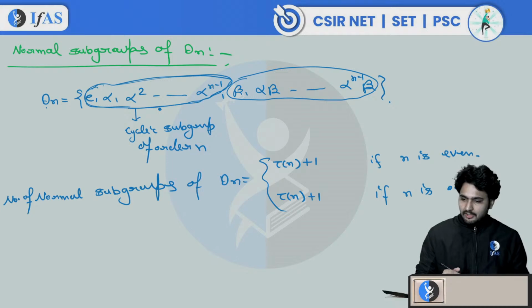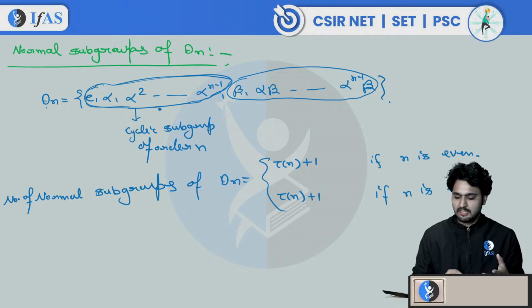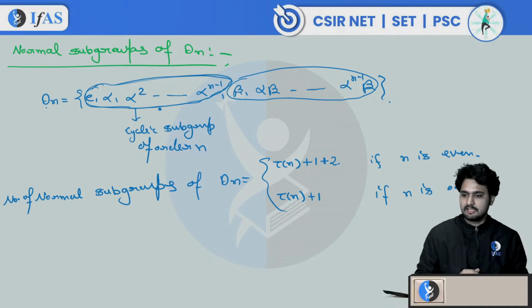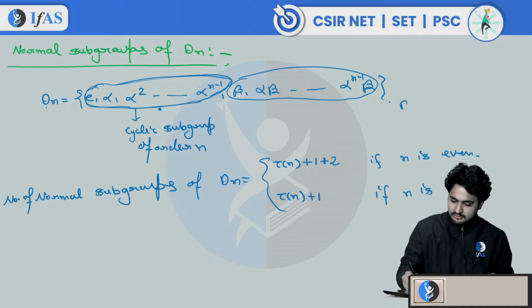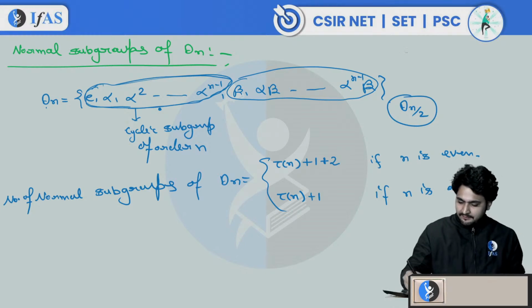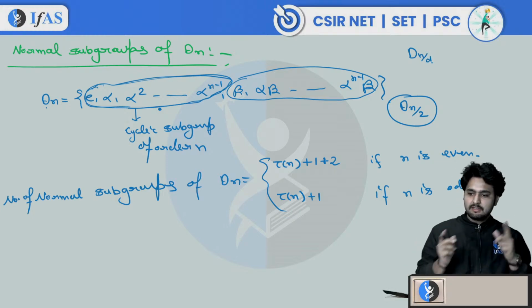Now if n is even, we will have index 2 subgroups also. How many index 2 subgroups will there be? There will be 2. What are those subgroups? They are of type D(n/2). Whenever you look for a subgroup of Dn, it is of type Dk, or you can consider D(n/d) type, where d is a divisor of n.